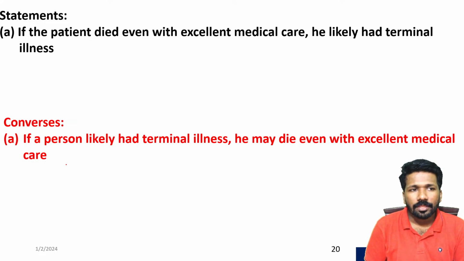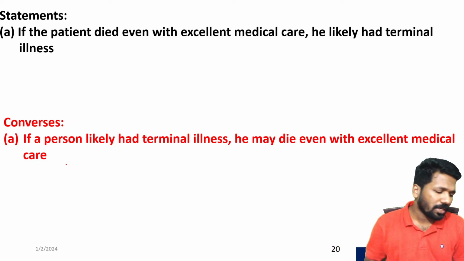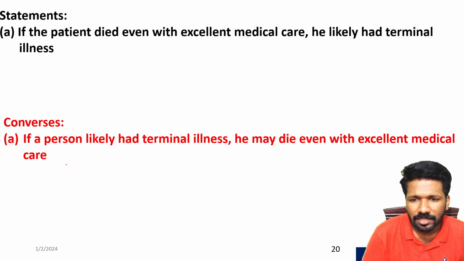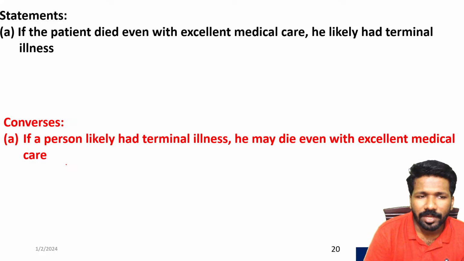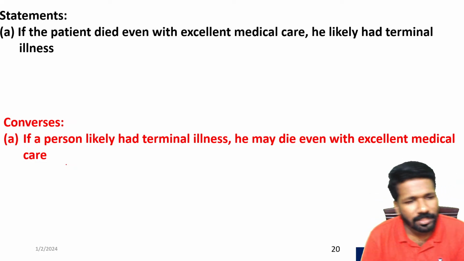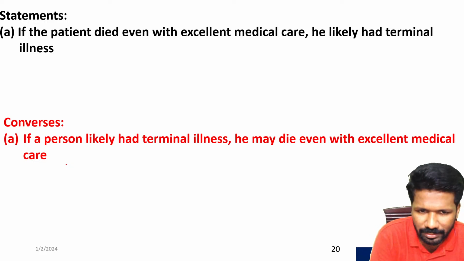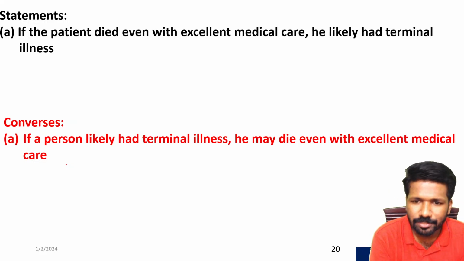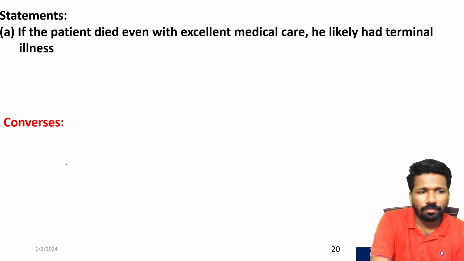So if the patient died with excellent medical care, he likely had terminal illness. That is a given statement. So what is the converse? If a person likely had terminal illness, he may die even with excellent medical care. P implies Q is written as Q implies P. So in this case, you have to check whether it is true in real life. Yes, it is true in real life. By definition of terminal illness, that is true. That is why in option A the converse is true.